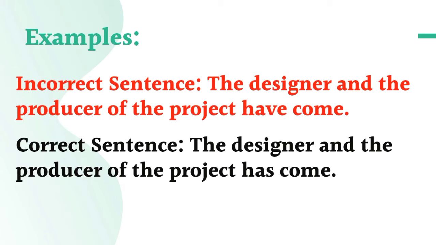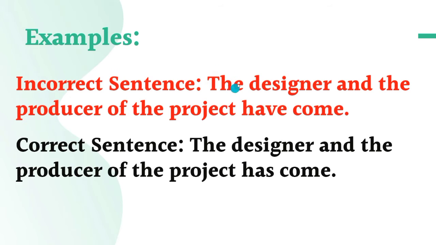So if the two singular subjects which are joined by "and" are used for a single person, then it will take a singular verb. The correct sentence here is "The designer and the producer of the project has come." How will we know that the designer and the producer are used for a single person?